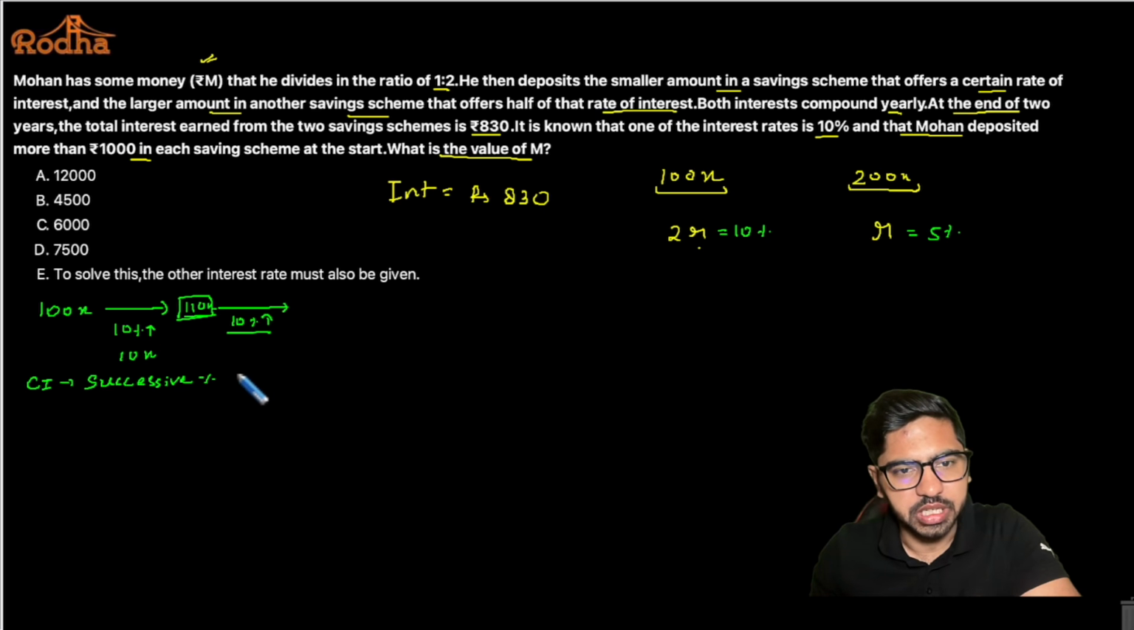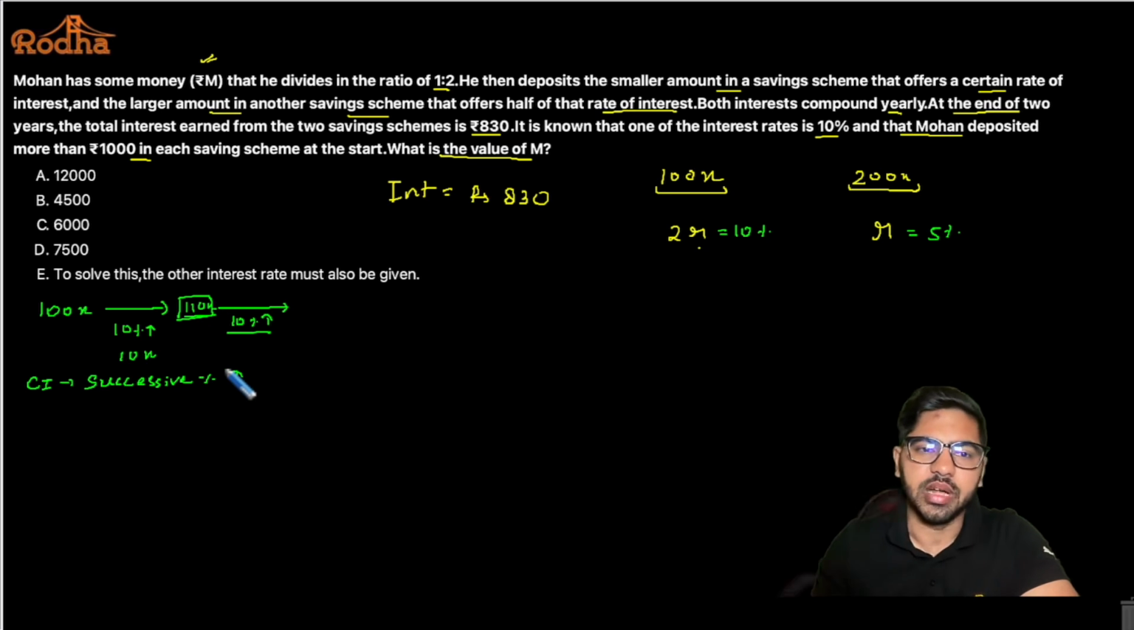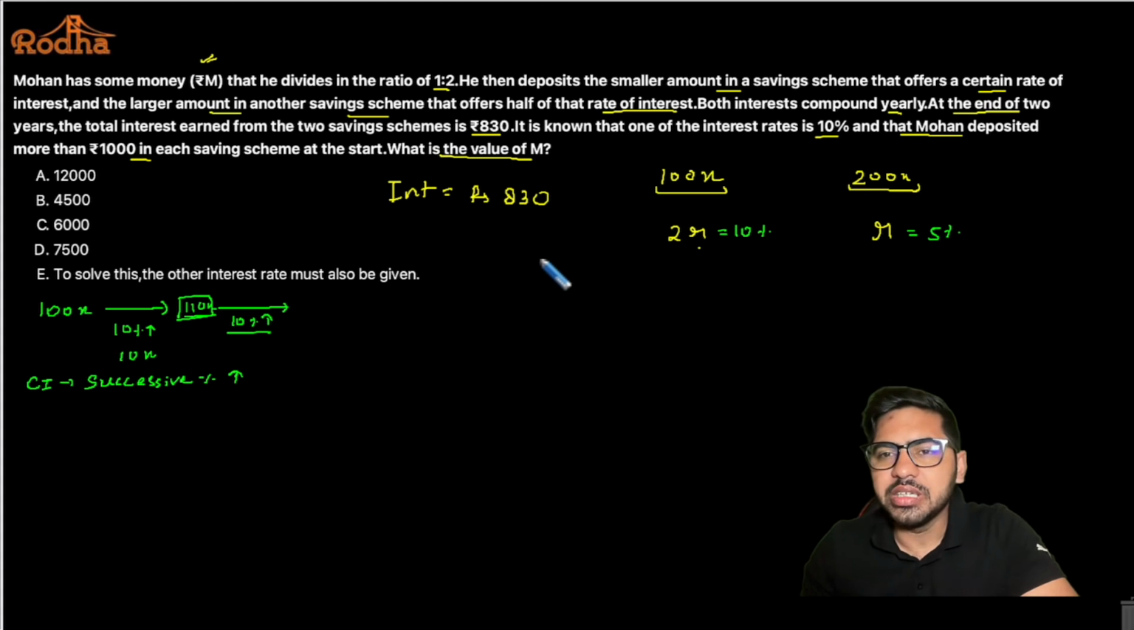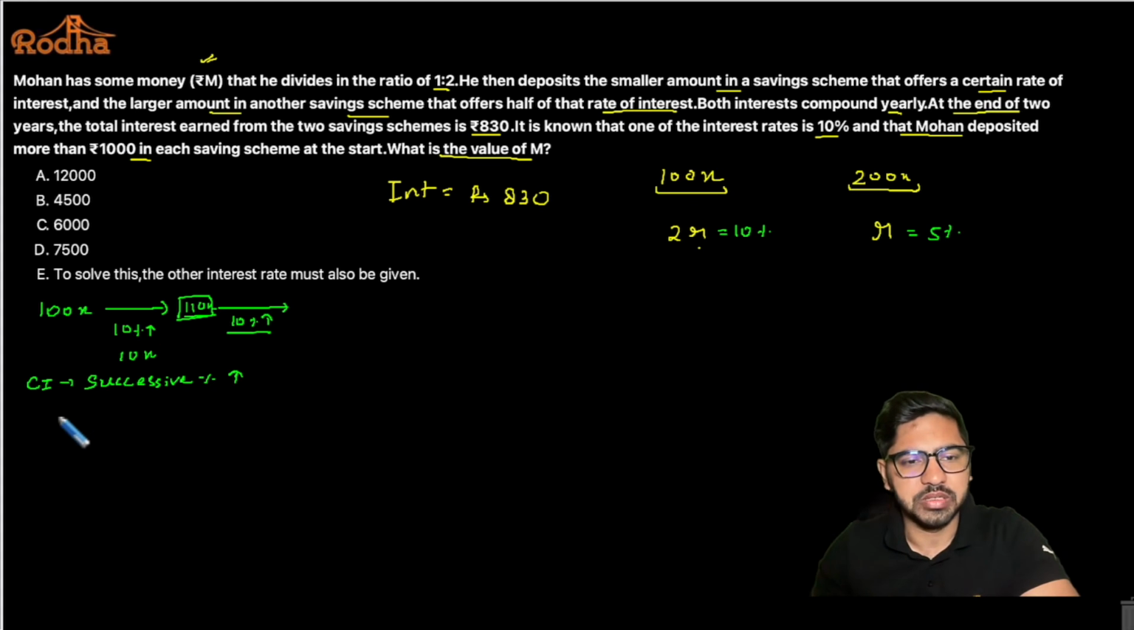Okay, percentage increase. Basically interest is always the increase, so I would say it as successive percentage increase, right? Now because it is only for 2 years, I would rather use a formula here. We know that for successive percentage change, the formula is x plus y plus xy by 100.